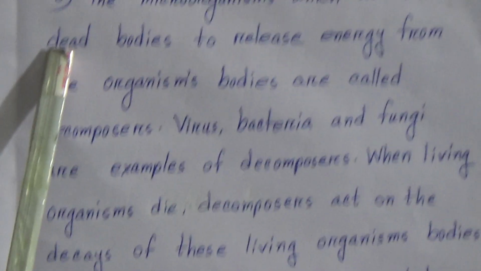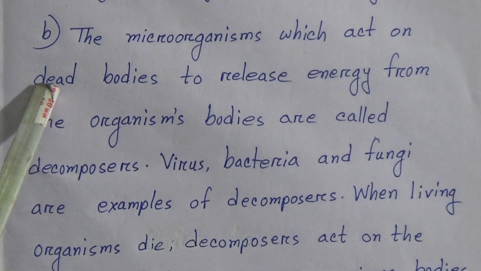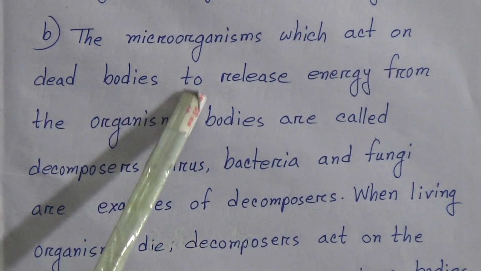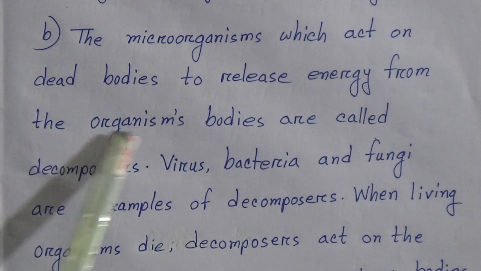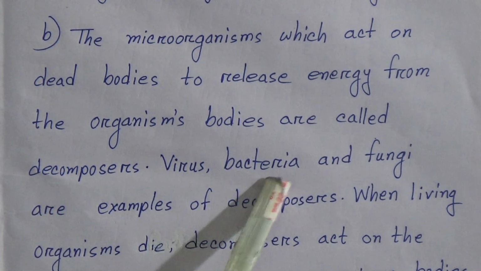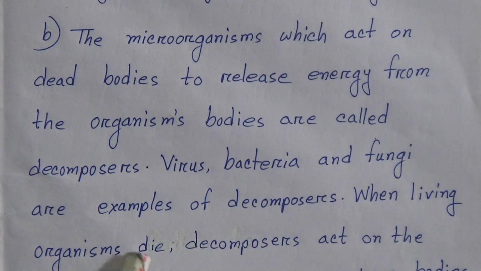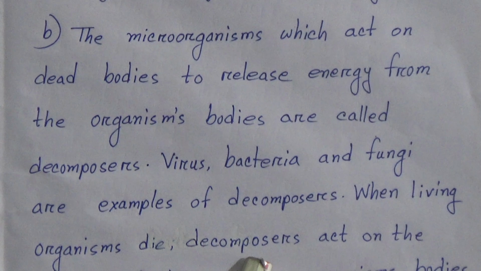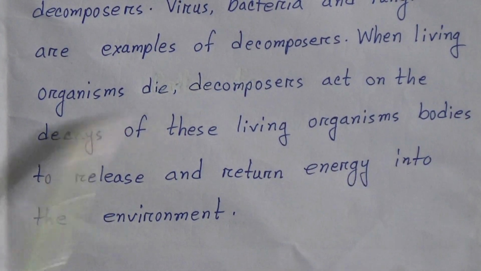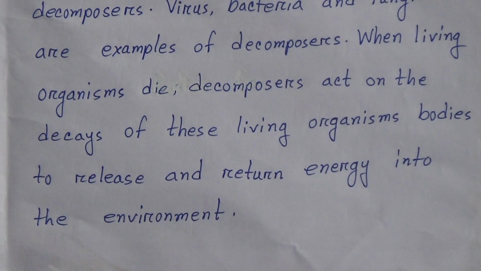Now answer B. Question B was, what do you mean by decomposer? The answer is, the microorganisms which act on dead bodies to release energy from the organisms' bodies are called decomposers. Virus, bacteria and fungi are examples of decomposers. When living organisms die, decomposers act on the decay of these living organisms' bodies to release and return energy into the environment.